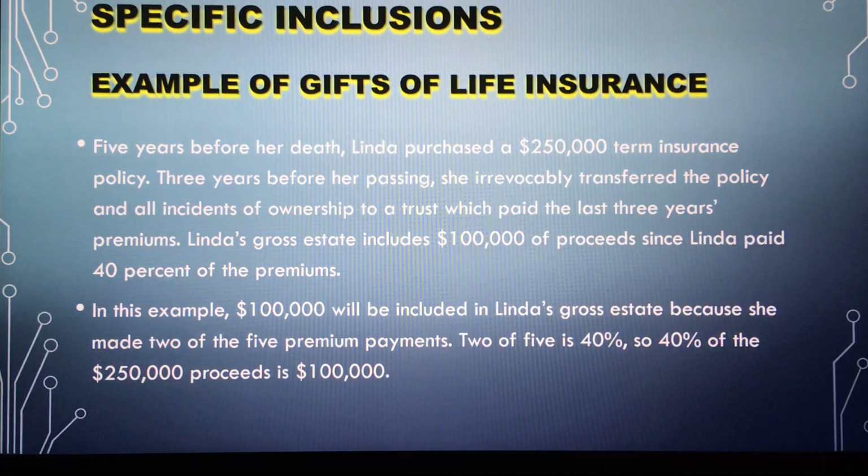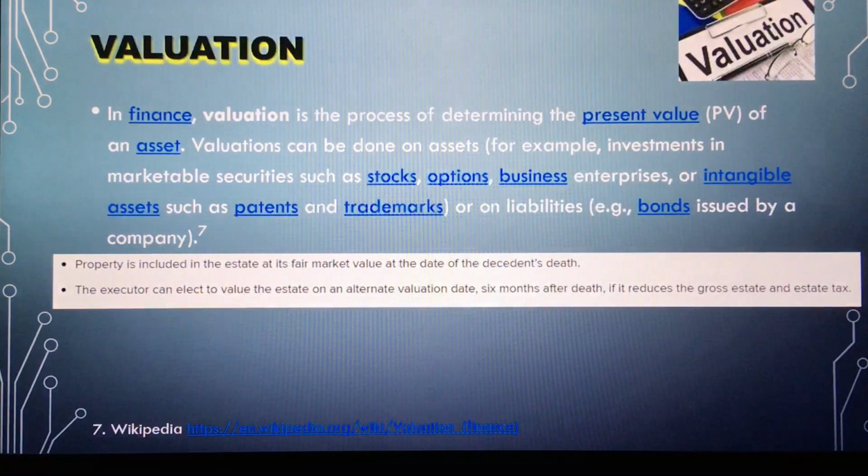In this example, $100,000 will be included in Linda's gross estate because she made 2 of the 5 premium payments. 2 of 5 is 40%, so 40% of the $250,000 proceeds is $100,000.